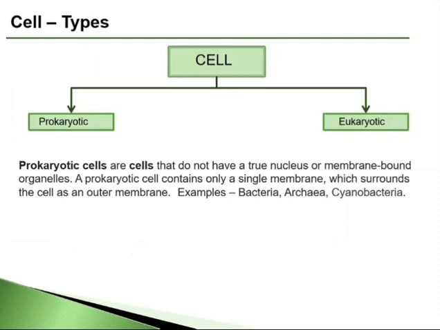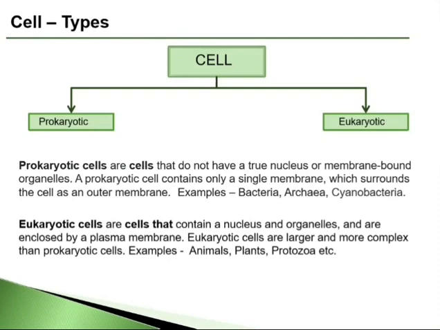There is only a cell membrane which protects the cell. Prokaryotic cells are the organisms themselves. The organisms constituted by the prokaryotic cells are called prokaryotes. The size of prokaryotes ranges from 0.1 to 0.5 micrometer. Examples are bacteria, archaea, and cyanobacteria.